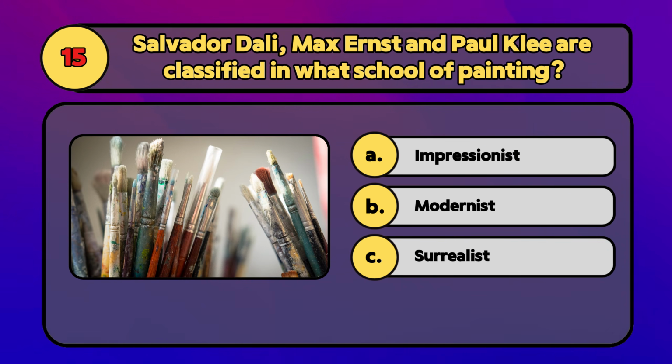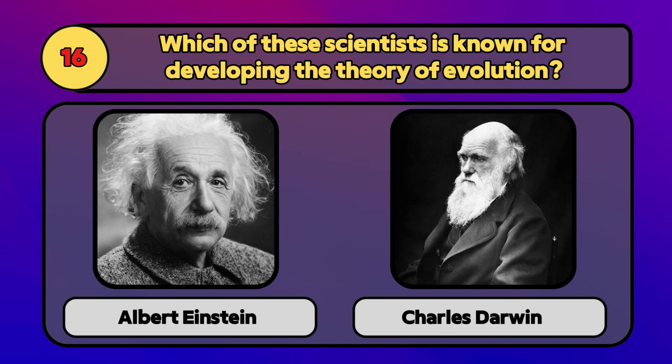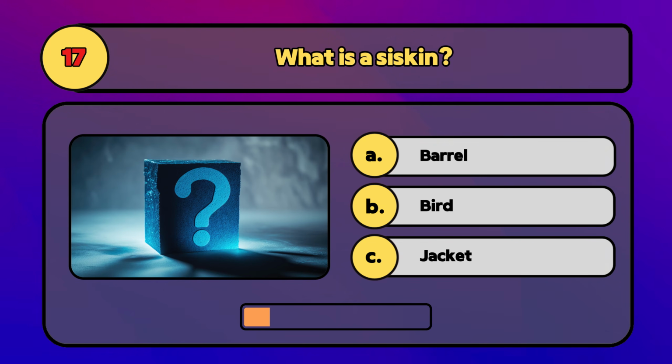Salvador Dali, Max Ernst and Paul Klee are classified in what school of painting? They are classified as surrealist painters. Which of these scientists is known for developing the theory of evolution? Charles Darwin developed the theory of evolution. What is a siskin? A siskin is a bird.